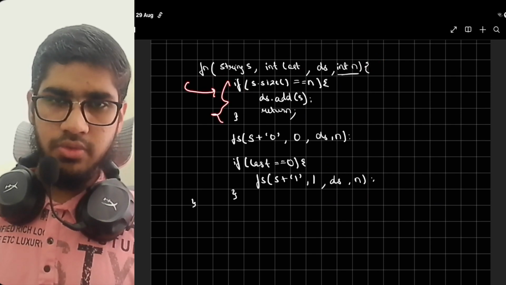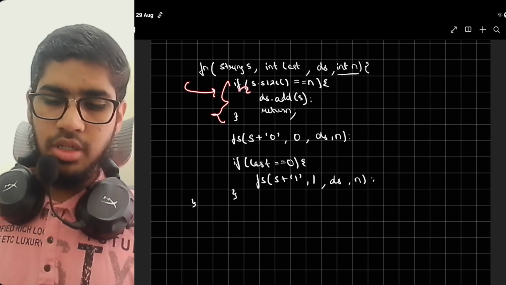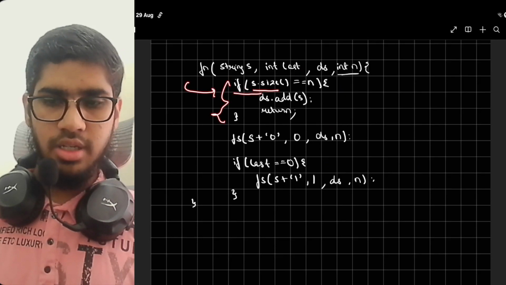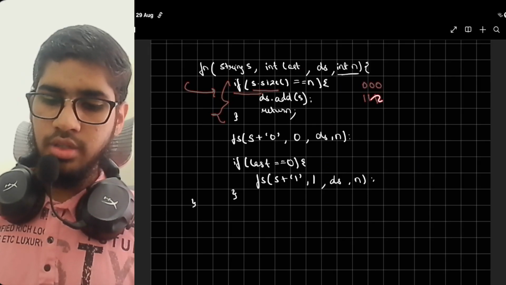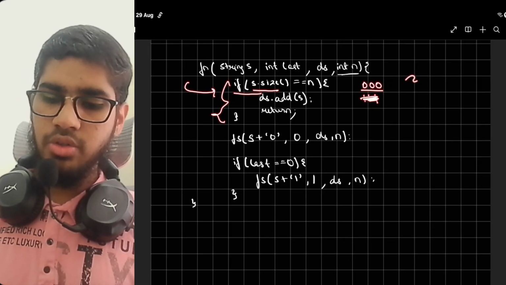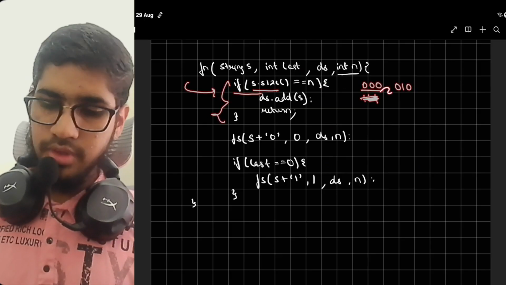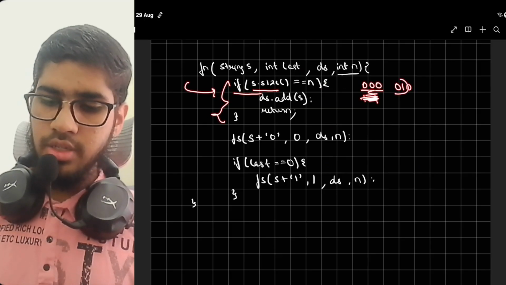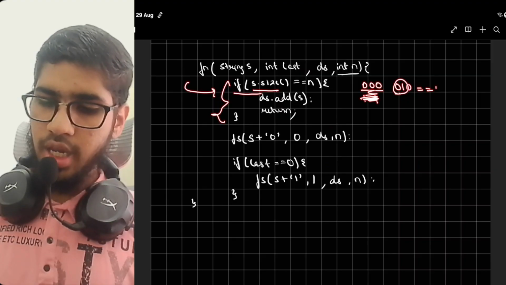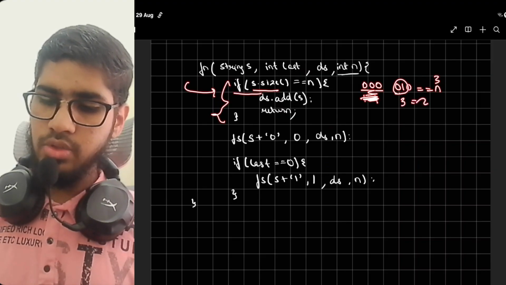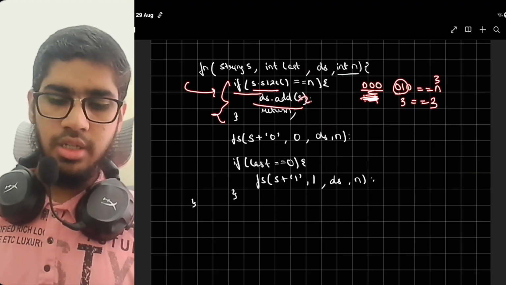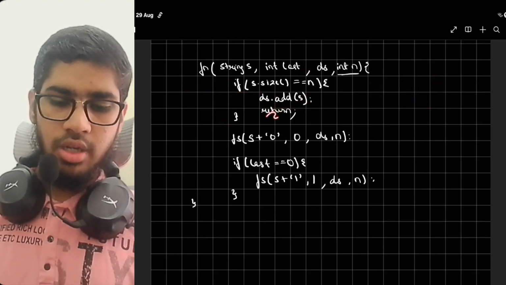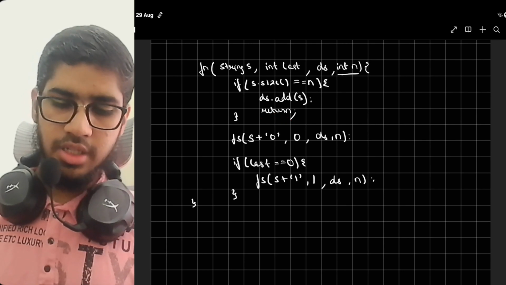Our base case is this one. If my string size equals n, for example 000 or 010, this wouldn't happen with 0000111. If this length is equal to my n, that is 3, is 3 equal to 3, in that case I would add this string in my data structure and then I would return. This is the base case.